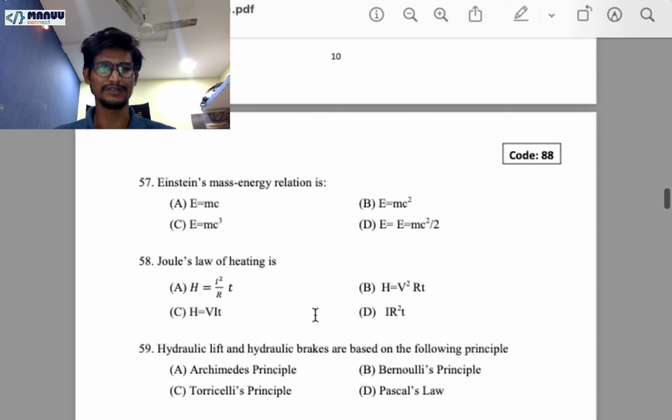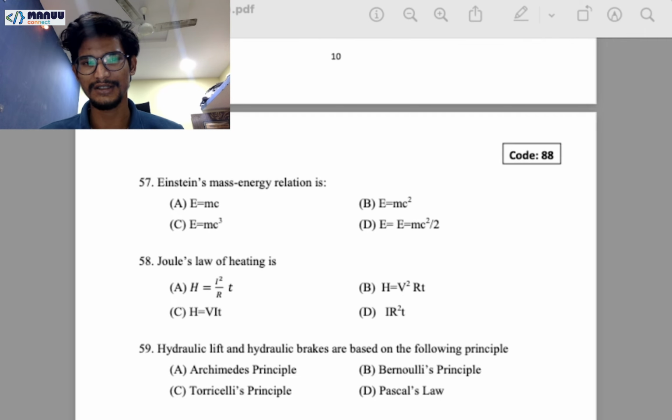Whatever basic things, as you know, Joule's law of heating, right? Einstein's mass-energy is related to what? So as you know, these are very basic questions that are asked, right? I have already done the analysis. Don't worry, I'll put everything in the description, right? You will pick that particular topic, do your own research, and make your own notes, right? I hope this is very beneficial for you, right? Yeah, let's come to the chemistry part.